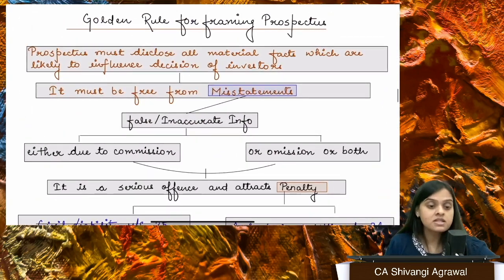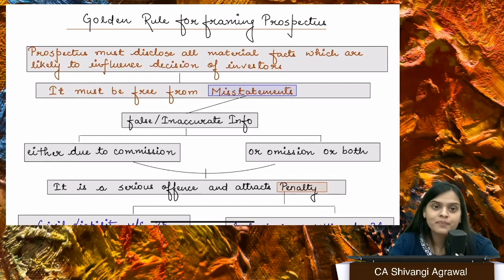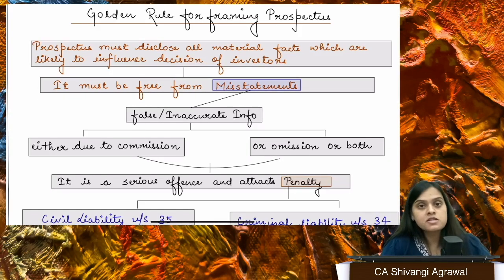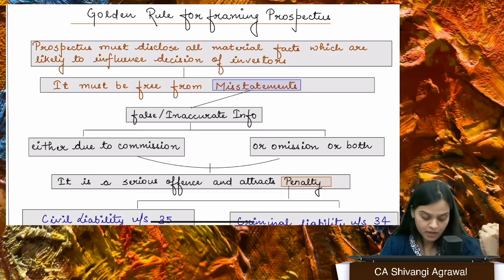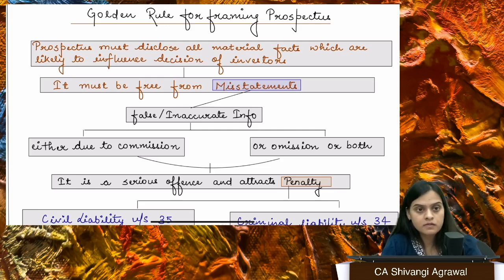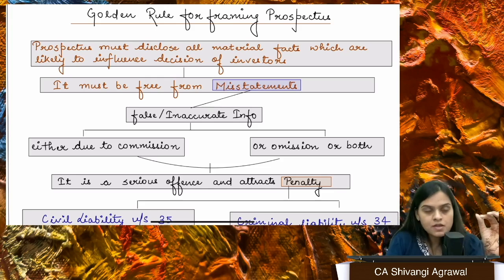Right. Now comes the next thing, which is talking about misstatement. What is misstatement? See, misstatement could be hiding something which must be told, or it could also mean an untrue statement. So the prospectus should disclose all the material facts which are likely to influence the decision of investors, right? It must be free from misstatements.